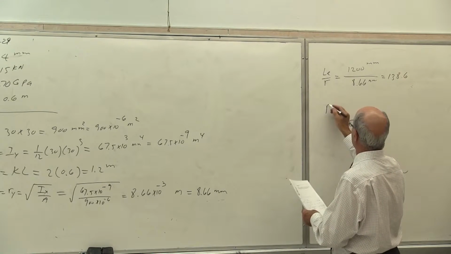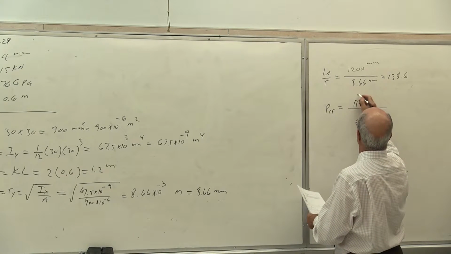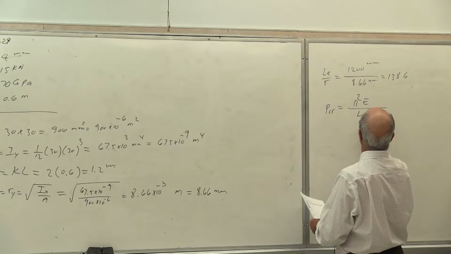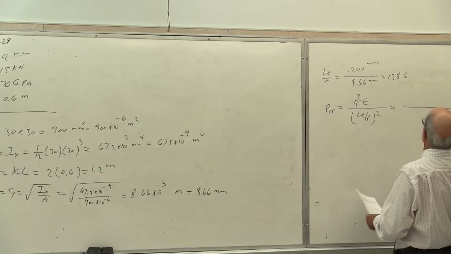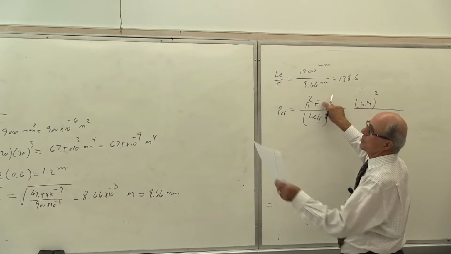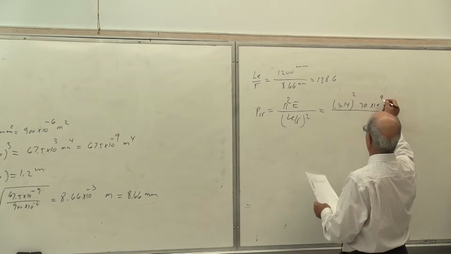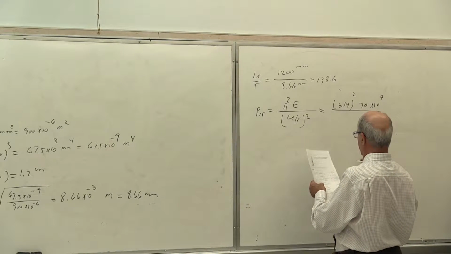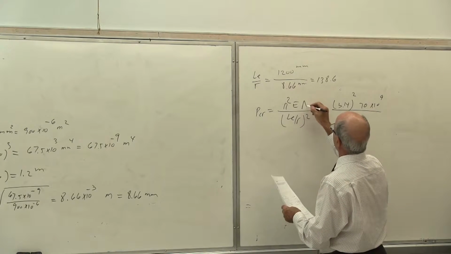Again, P critical is the same. P critical is equal to pi square E over LE over R squared. So that is equal to 3.14 to the power of 2, E was given as 70 GPascal, 70 times 10 to the power of 9, divided by... P critical is multiplied, I need an A there.